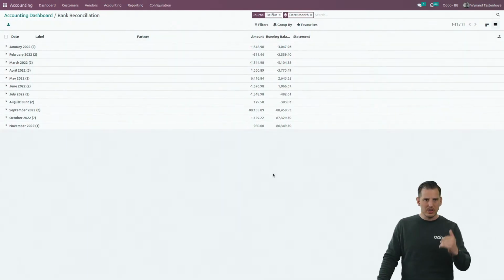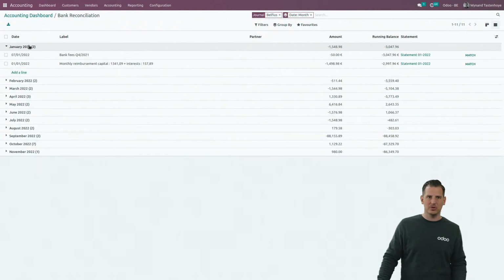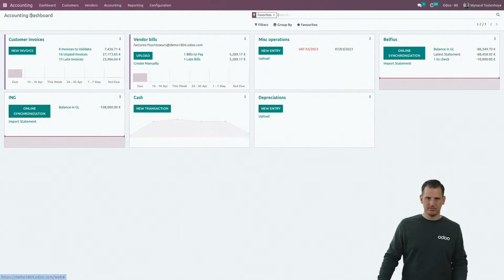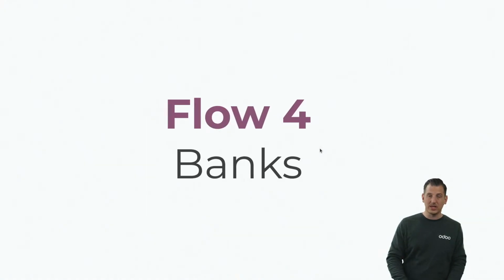And I will see the rolling balance, the end balance, per month, so that I can see what was the ending balance at the end of each month, combined with all the different bank transactions. So that's it for our banks. Let's have a look and a recap of what we saw.